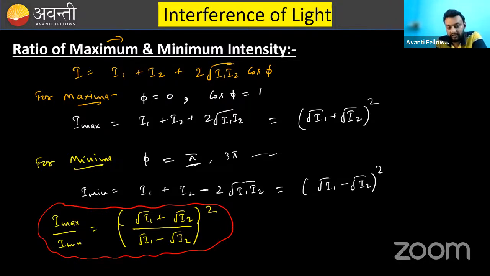So I am just doing nothing. I am just breaking it in another form. And if you can understand, I am skipping a few steps, so listen to me very carefully. What if in the numerator you take root I2 common? Then what will it be? It will become root of I1 upon I2 plus 1. Is it clear? And if you take root I2 common from the denominator as well, it will become root I1 over I2 minus 1.